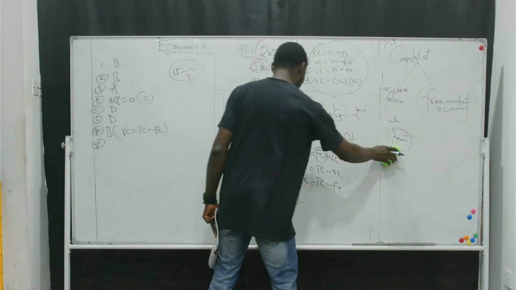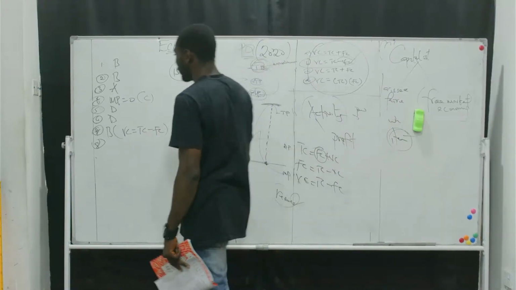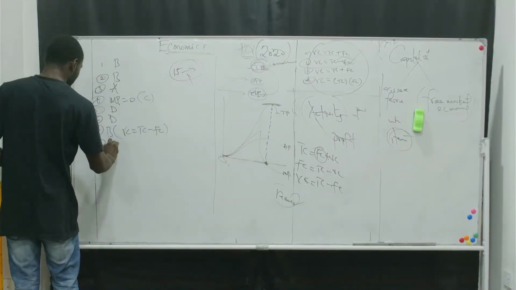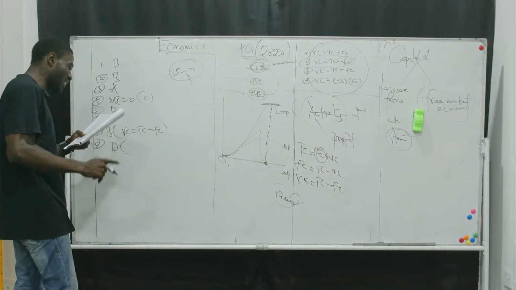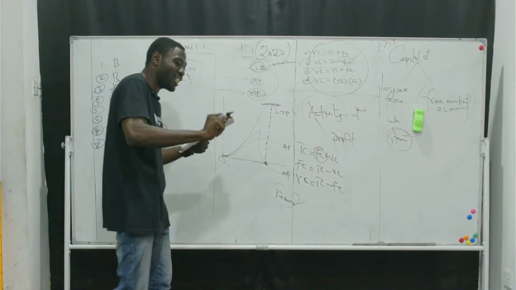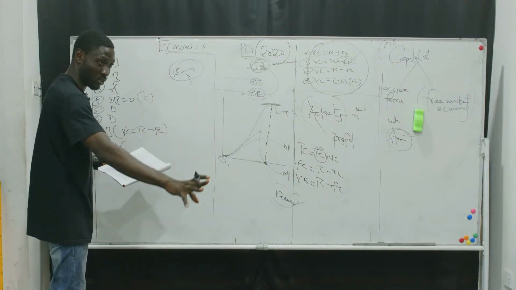All right. So that means the answer will be option D. Resources are limited in relation to want. That's why we say it is scarce. Okay? Good.